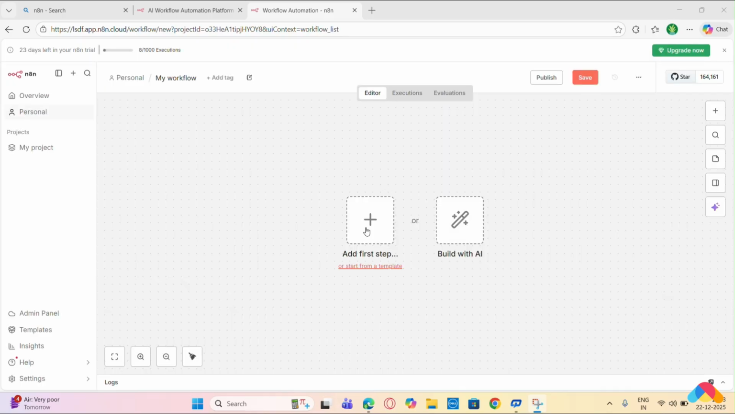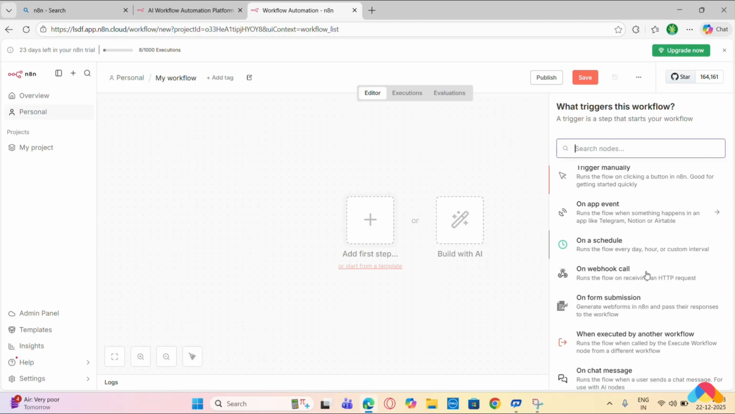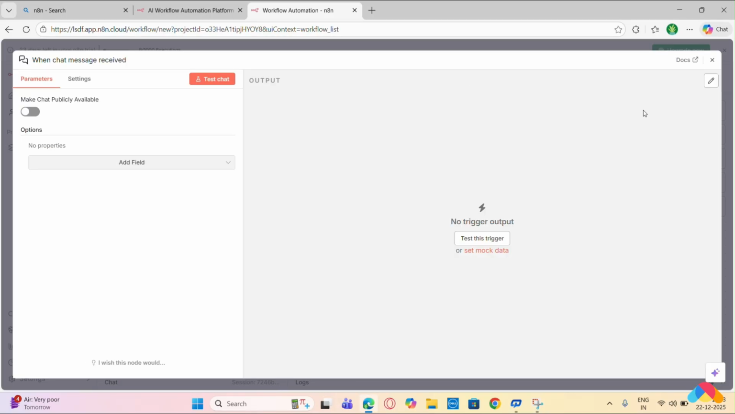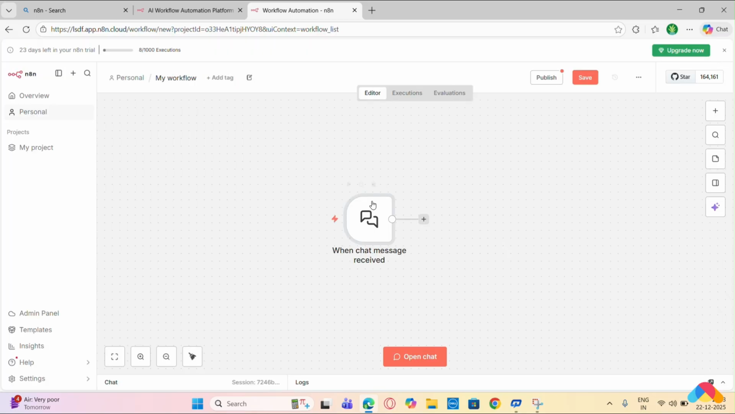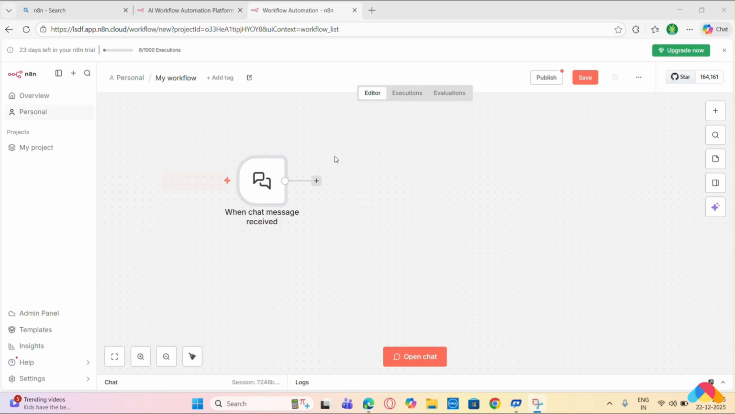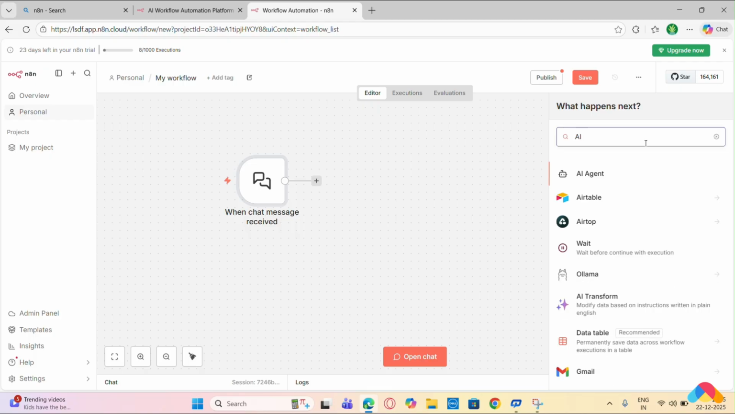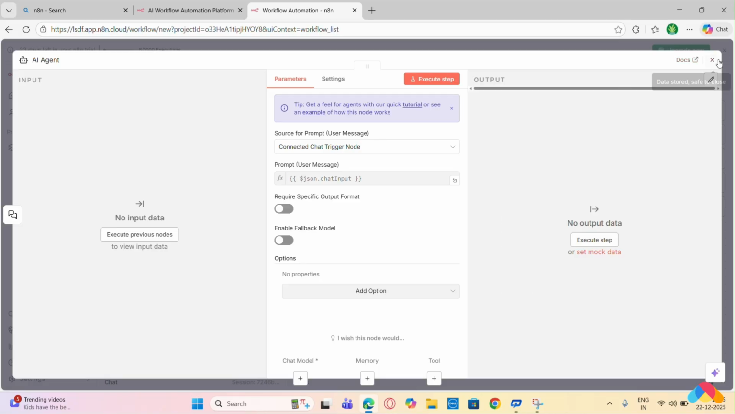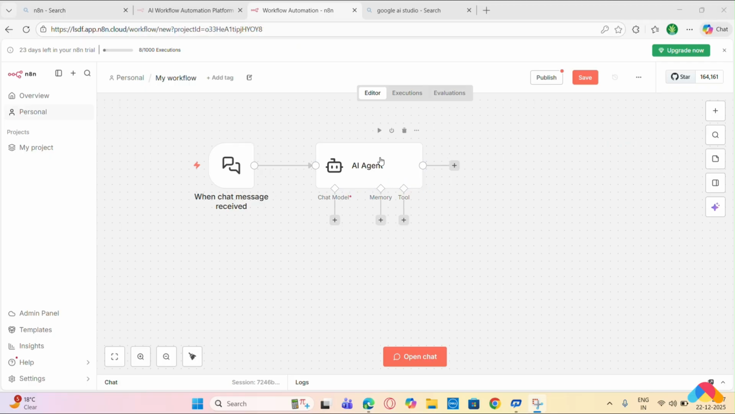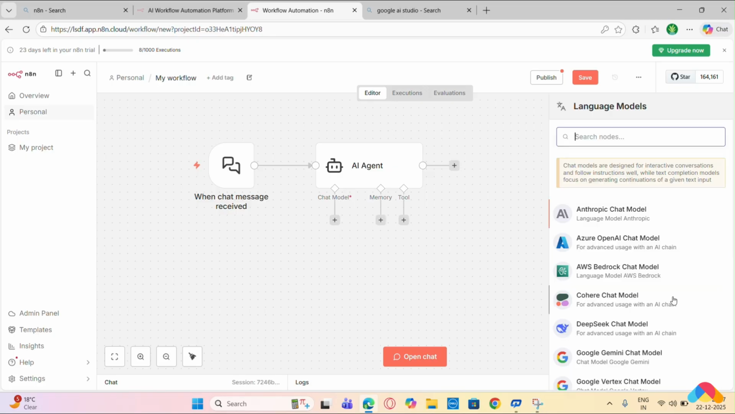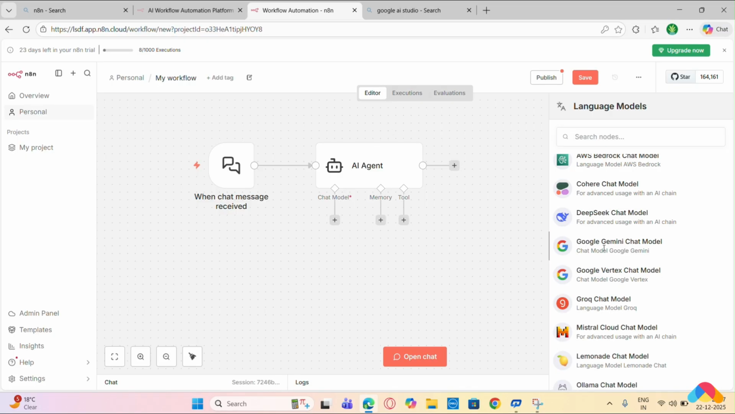Now here you have to click at first step on chat message. Then close it. Now click on the plus symbol here and add AI agent. Then again close it. Here you can add chat model. Click here and click Google Gemini chat model.